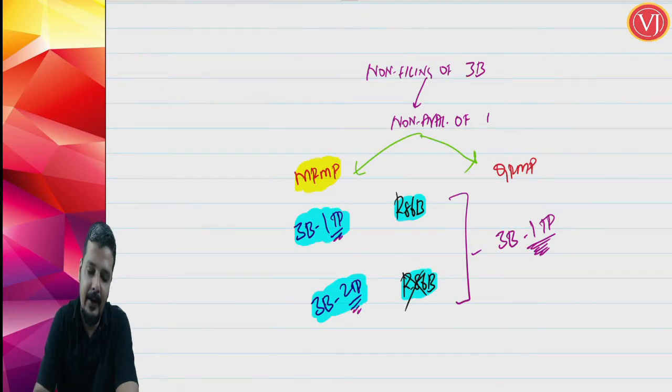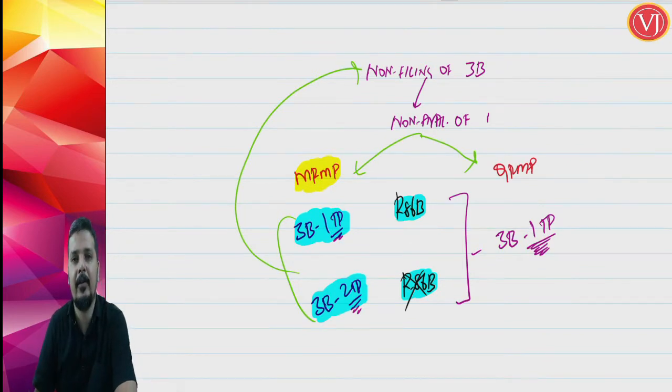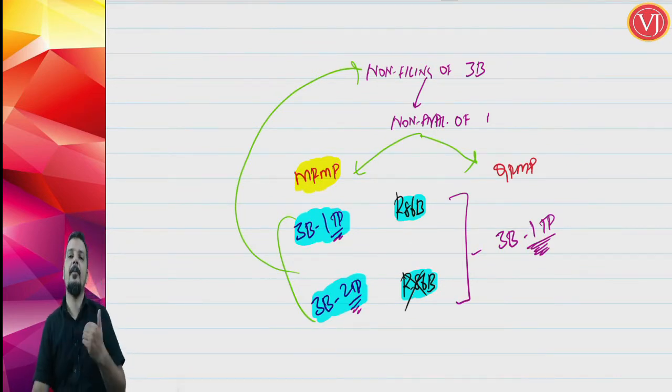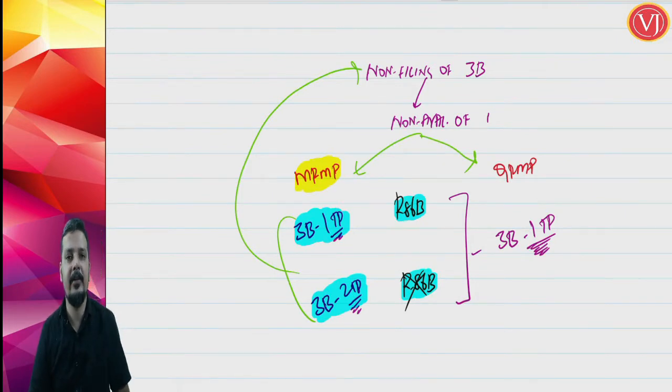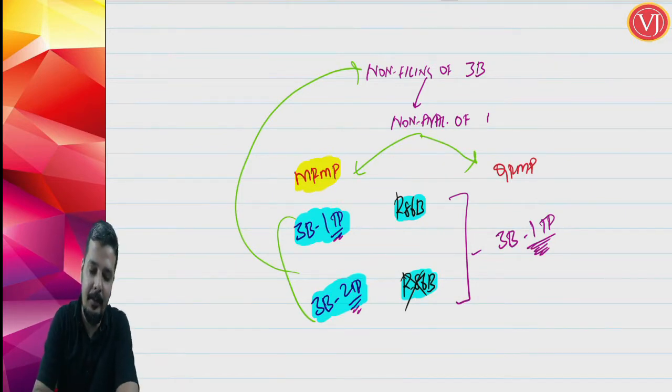If you have not filed that, then you will not be in a position to file your GSTR 1 also. So, where 86B is applicable, non-filing of GSTR 3B for 1 tax period means you cannot file GSTR 1. If 86B is not applicable, that 1% rule, non-filing of GSTR 3B for 2 tax periods will make sure that you are not in a position to file GSTR 1. But if you are under the QRMP scheme, whether or not 86B is applicable,